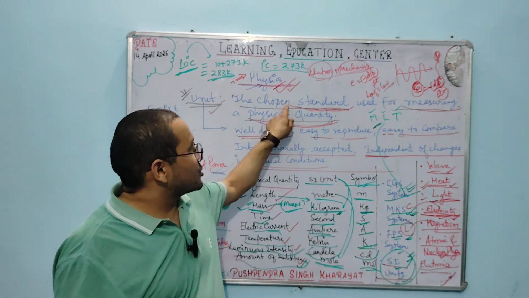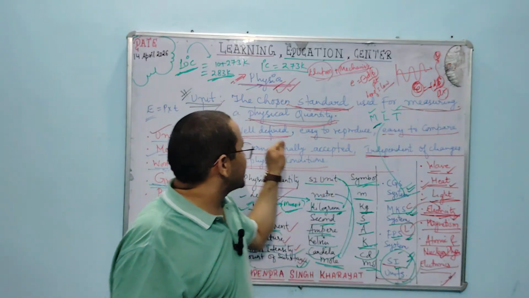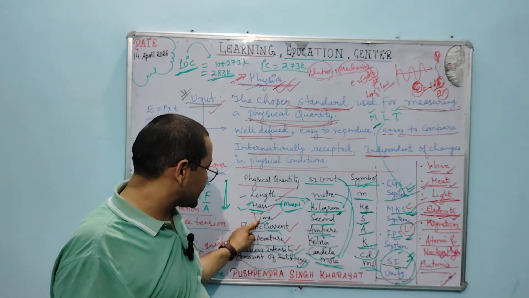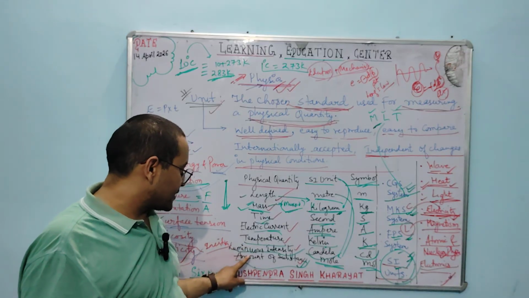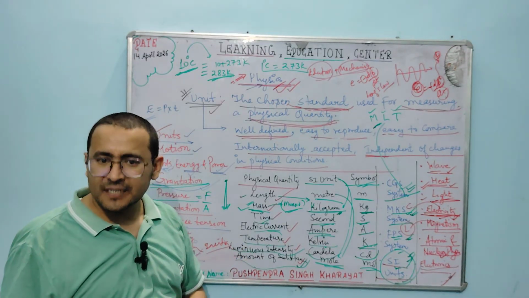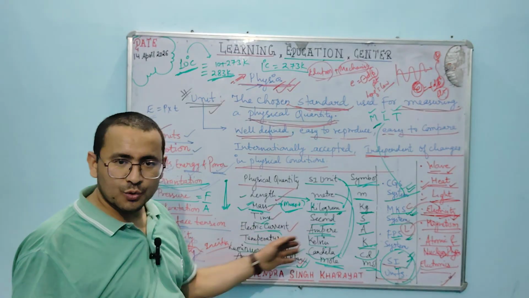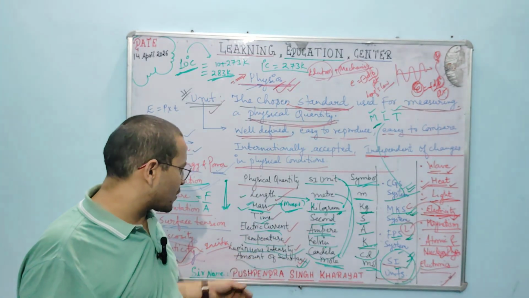A unit is a chosen standard for measuring some physical quantity. What are those physical quantities? Length, mass, time, electric current, temperature, luminous intensity, and amount of substance. And what are the SI units of these physical quantities?